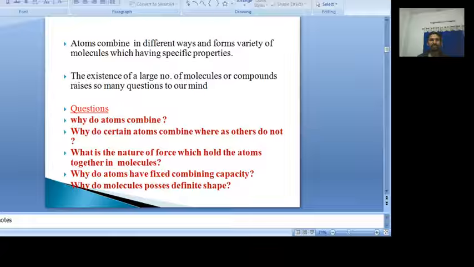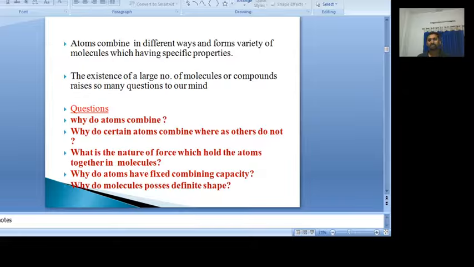After the formation of a molecule, all do not have the same shape in space. Different molecules have different shapes. So why do molecules possess a definite shape? Why do all not exist as tetrahedral? Why do all not exist as linear molecules? Why do all not exist in V shape? Such types of questions come to our mind.